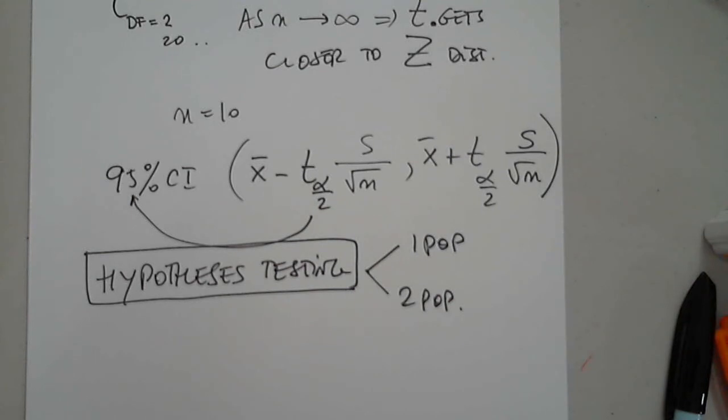The student t distribution is different for different sample sizes. Yes, because it depends on the degrees of freedom. If the sample size is 5, degrees of freedom is 4. If the sample size is 10, degrees of freedom is 9. The standard deviation of the student t distribution is s equals 1. No. This is the only one that does not apply. Z has 0 and 1, but t does not. It has 0 for the mean, but not 1 for the standard deviation. It depends on the sample size.